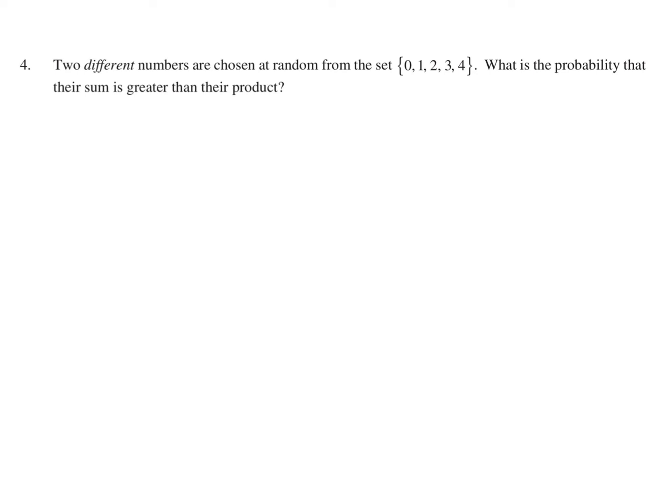2 different numbers are chosen at random from the set 0, 1, 2, 3, 4. What is the probability that their sum is greater than their product? Okay, so you're choosing 2 different numbers. So for the first number, we have 5 choices. The numbers are different, so you can't choose the same number. So now for the second number, we have only 4 choices remaining. And then the total number you multiply, so there's 20 possible outcomes, I guess.